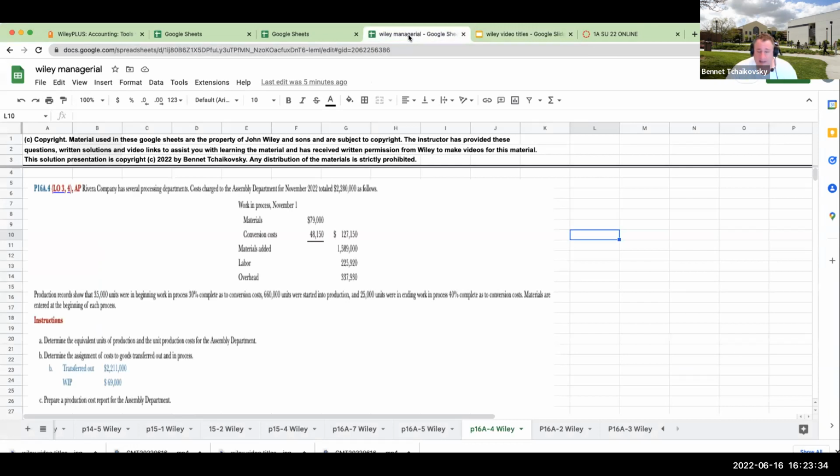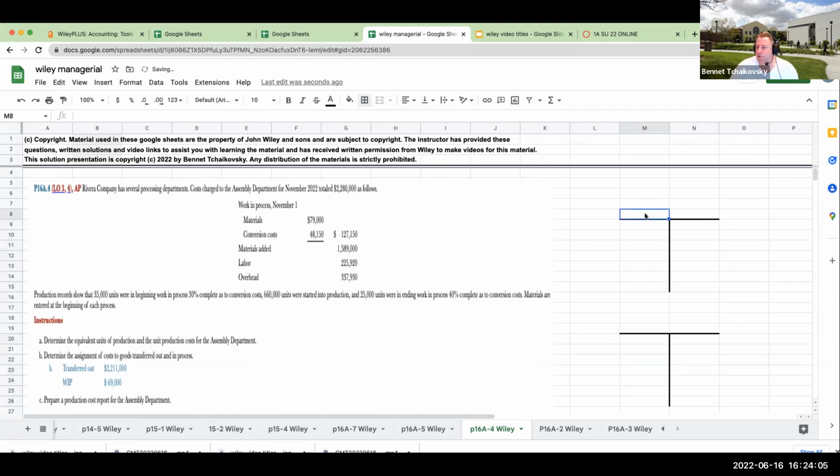So let's take a look at 16A4. So we've got Rivera Company. It has several processing departments. Costs charged to the assembly department for November 2022 total $2,280,000 as follows. What I like to do, for those of you who've been watching these videos, is use T accounts for a variety of reasons. We're going to make T accounts, and we're going to put the costs in them.